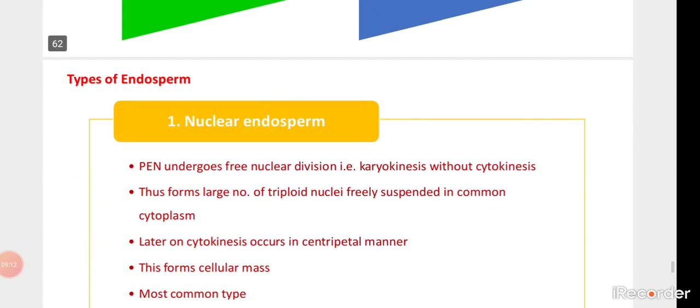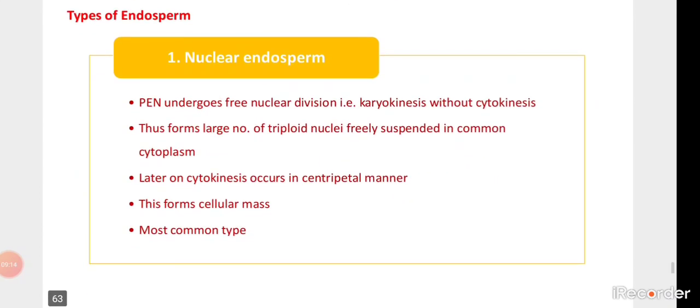The types of endosperm: nuclear endosperm. This is the first type of endosperm. The primary endosperm nucleus undergoes free nuclear division, that is karyokinesis without cytokinesis. Karyokinesis means the division of the nucleus.